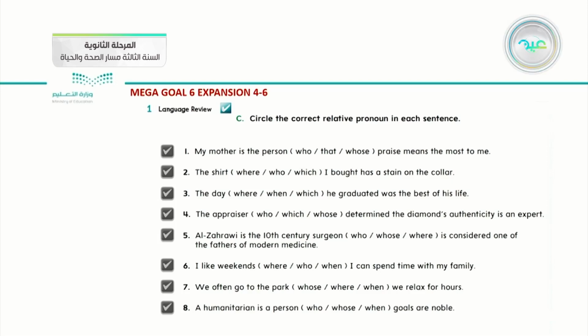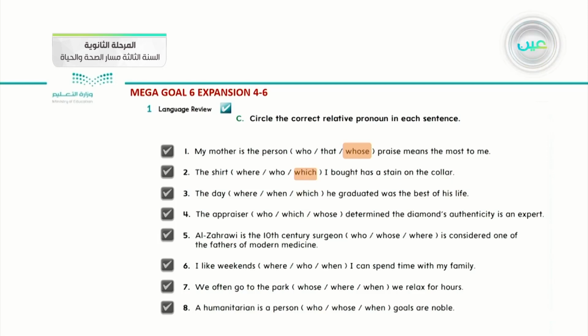Okay, number 1. My mother is the person who or that or whose price means the most to me? What do you think? So the suitable one is whose. Number 2. The shirt where or who or which I bought has a stain on the collar. What do you think is it? They talk about a shirt, so this is a thing. We can use which.